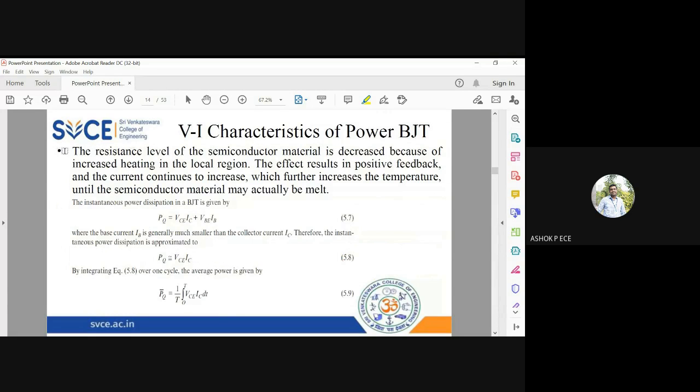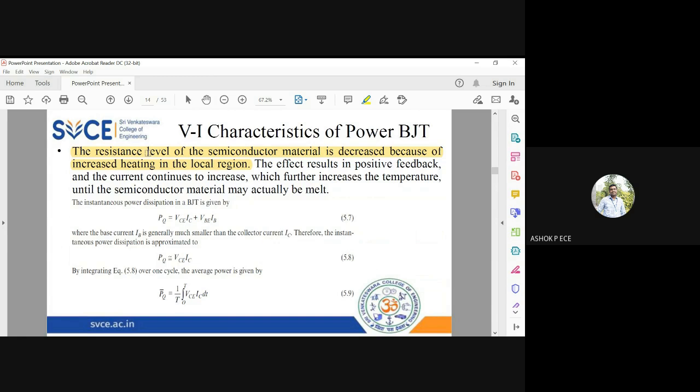So the resistance level of semiconductor material is decreased because of increased heating. So when more amount of current is going to flow, the resistance is going to become less. I mean, this is conceptually as per Ohm's law. So whenever the current is going to be high, the resistance is going to be less. So this lower resistance will in turn make the current increase further.